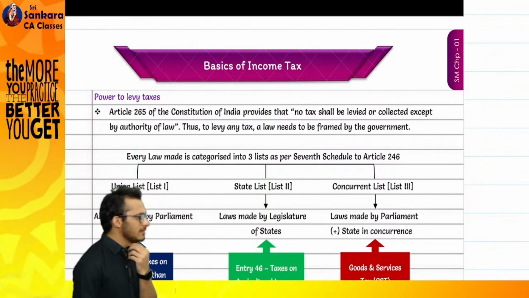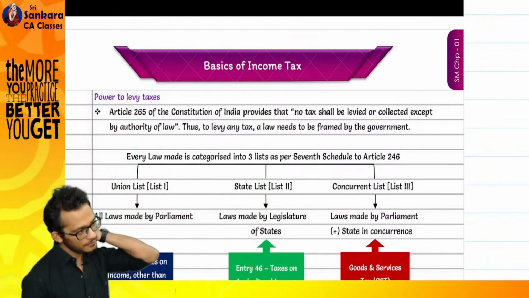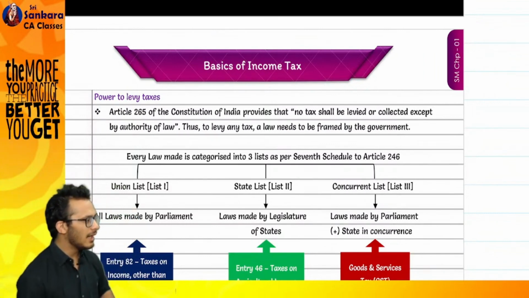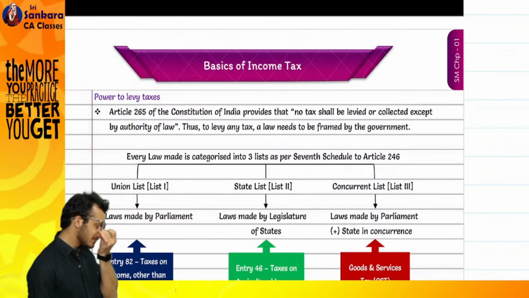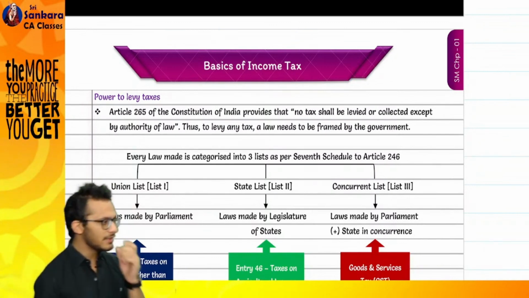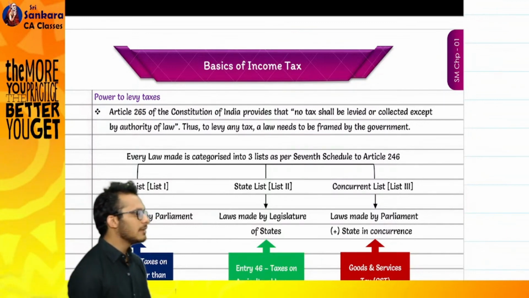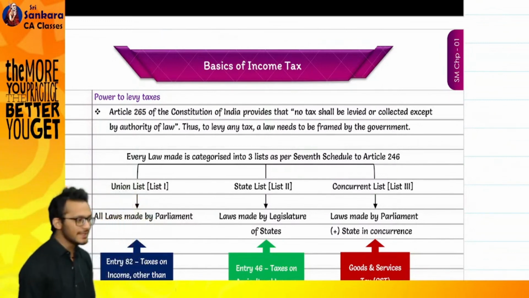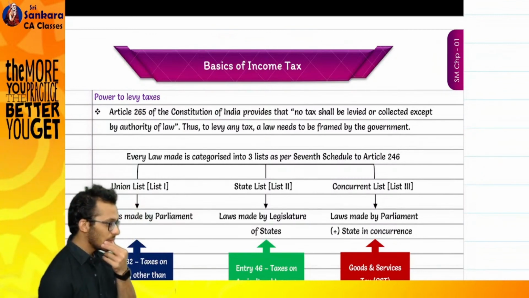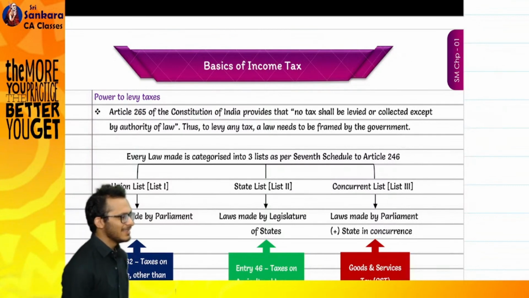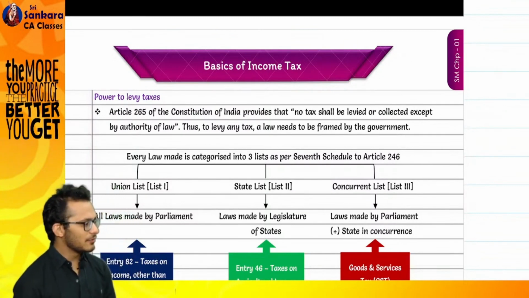Authority of law can levy taxes, and authority of law will levy taxes only by the power of the Constitution of India. Only the Constitution of India can give you the powers to levy taxes. Article number 265 gives you the powers to levy taxes or collect taxes. Income tax is stated under which list? Union list. GST is stated under the concurrent list.